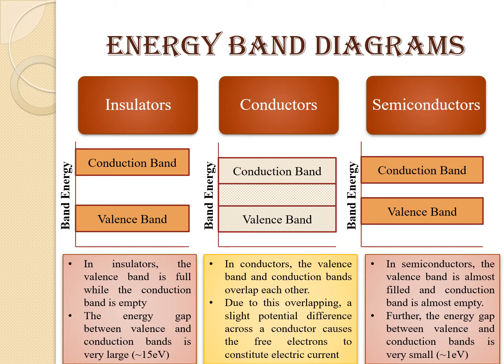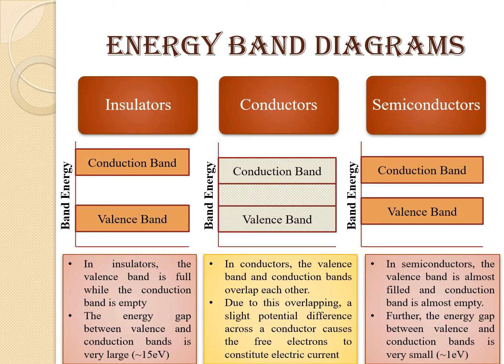Next is semiconductor. We have already studied that semiconductors have the properties of insulators as well as conductors in different circumstances. In semiconductors the valence band is almost filled and the conduction band is almost empty. Further, the energy gap between the valence and conduction bands is very small, approximately 1 electron volt.